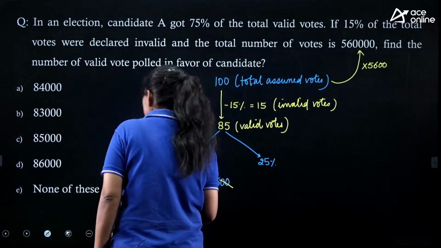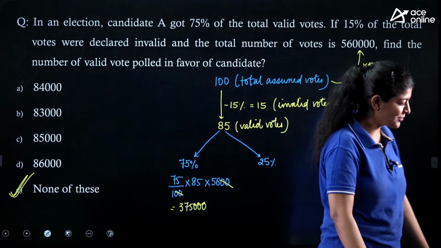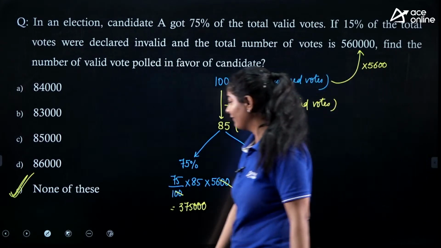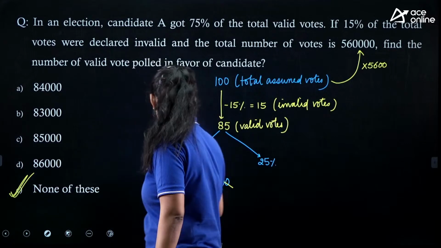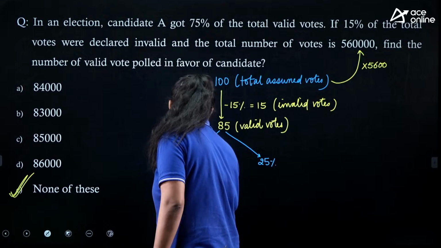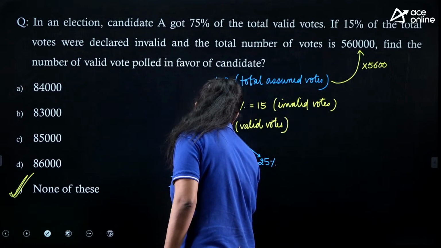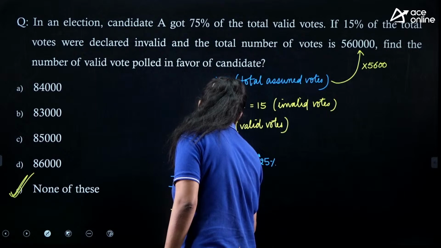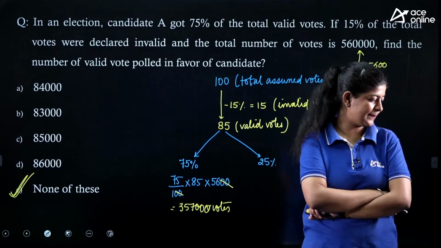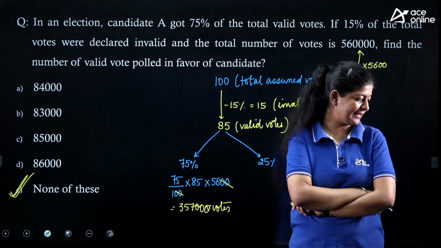3,75,000 votes, which is not available in the options. So option E is the correct one. We got not 75, we got 57, sorry. 3,57,000. Three lakh 57,000 votes. Option E is the correct one. Right? Next.